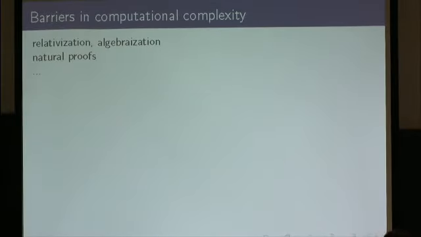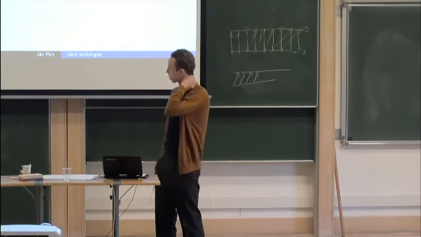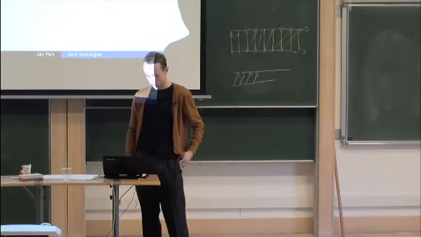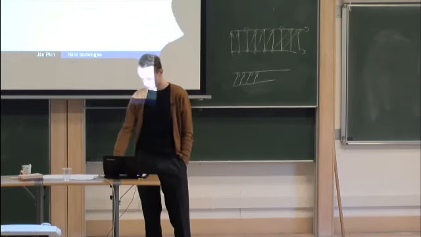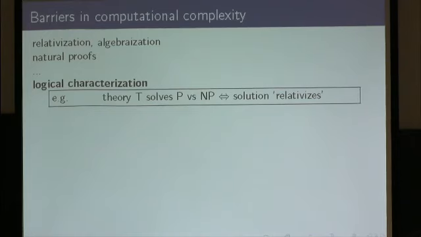As you might know, there are several results in computation complexity stating that certain techniques cannot resolve P versus NP, like relativization and algebraization or natural proofs. In order to understand these barriers better, it seems useful to consider corresponding formal theories. Like, for example, a theory T is such that whenever T solves P versus NP, the solution relativizes.